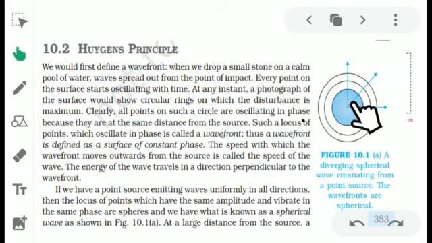Here, the wavefront is the locus of all points which are in the same state of vibration. The wavefront and the ray are perpendicular to each other. That means the energy is spreading in the direction of the ray, which is perpendicular to the wavefront.